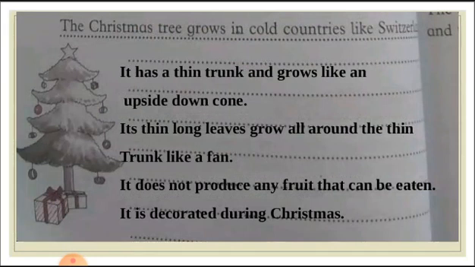Its thin, long leaves grow all around the thin trunk like a fan. It does not produce any fruit that can be eaten. A Christmas tree cannot produce any fruit. It is decorated during the Christmas. So these are all the lines about the Christmas tree, and we have to write them like a paragraph.